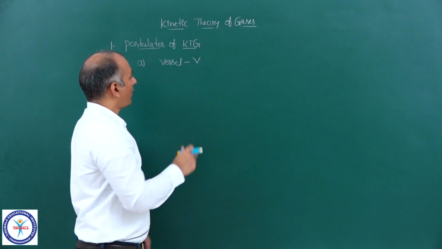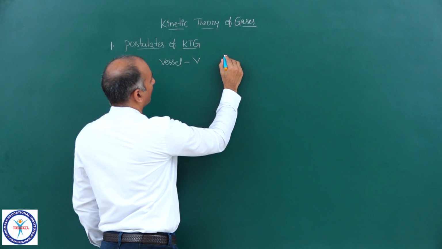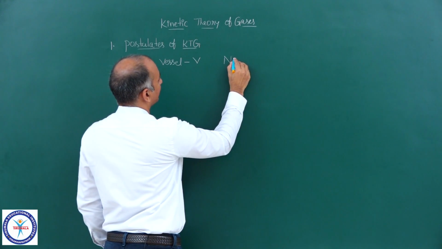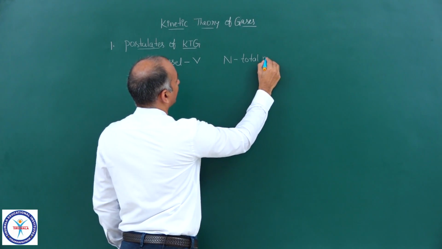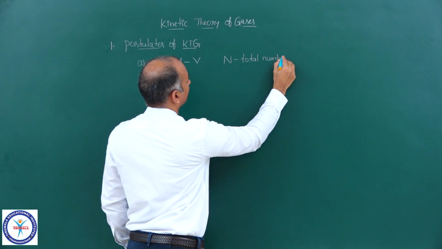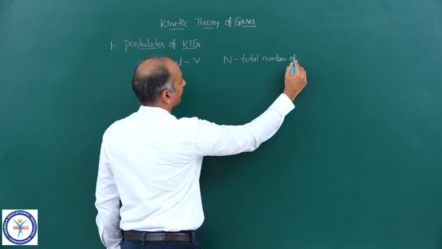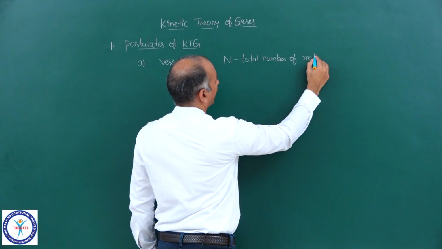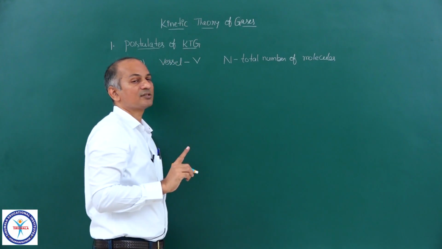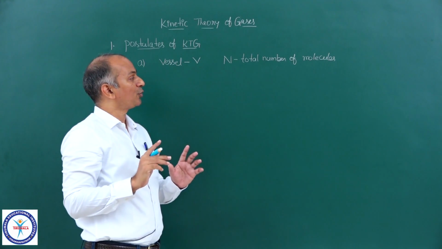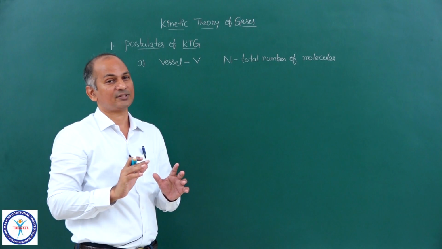Okay. Now in this vessel, we have N number of molecules. Capital N is the total number of molecules. Capital N is not moles. Capital N is the total number of molecules.